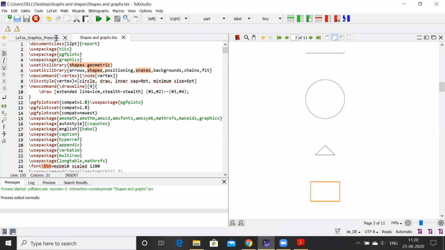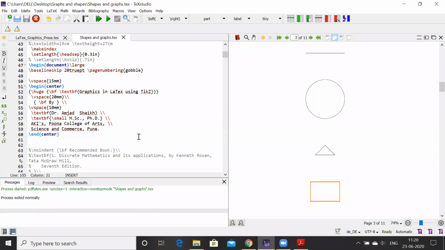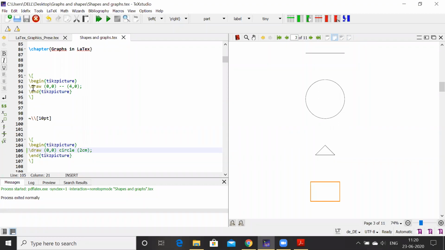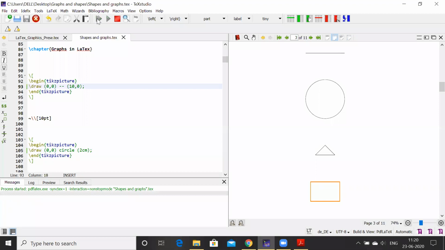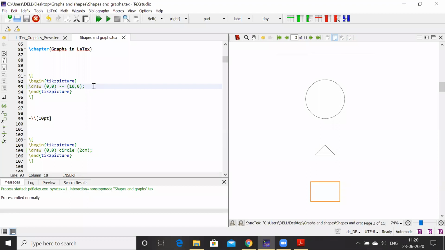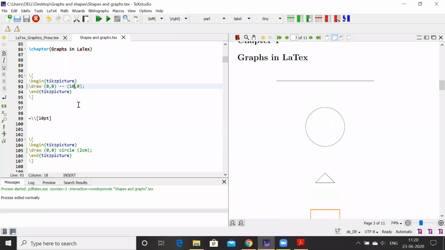In the beginning I have used these packages: TikZ, PGFPlots, graphics, shapes.geometric. These are all the packages I mentioned there. Now see here, begin tikzpicture, end tikzpicture, starting from (0,0), any vertex, and then (4,0). One can change it to 5, 6 or 10 and compile it. So this is the line which I am getting after 10.